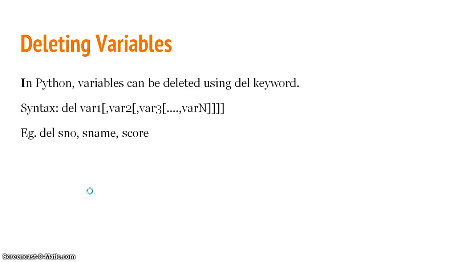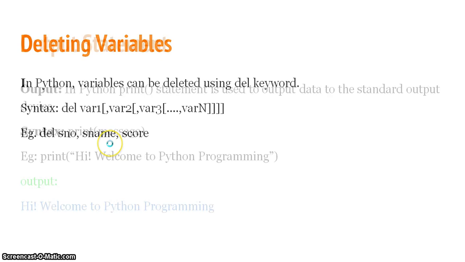Next, coming to deleting variables. In Python, variables can be deleted using the del keyword. The syntax is: you write del space and the list of variables which we want to delete. So here, del space SNo, SName, score. These 3 variables will be deleted.